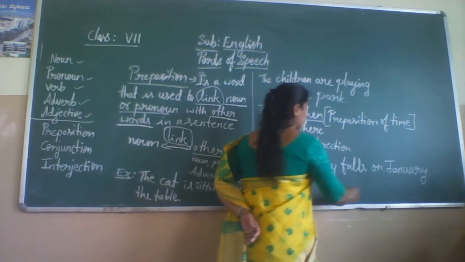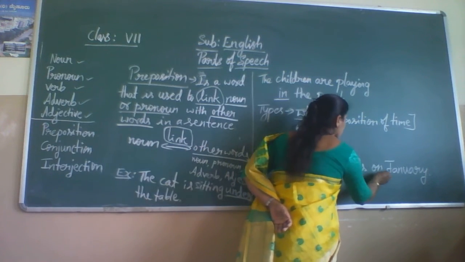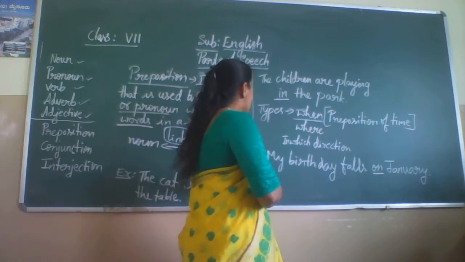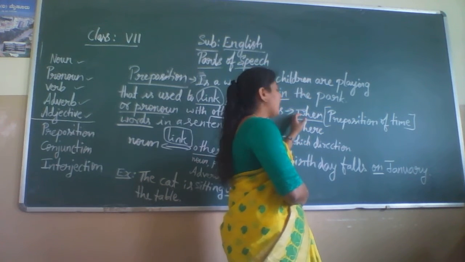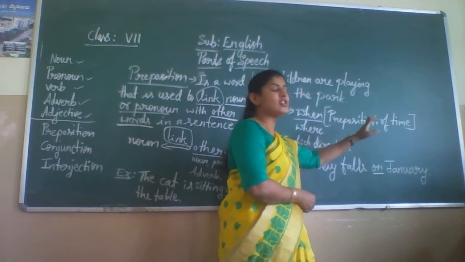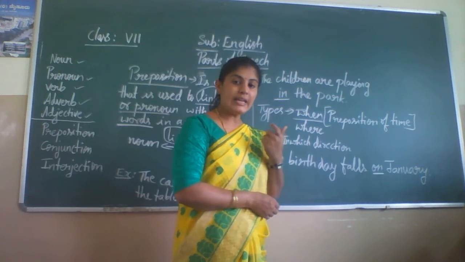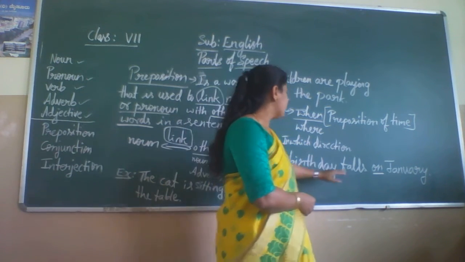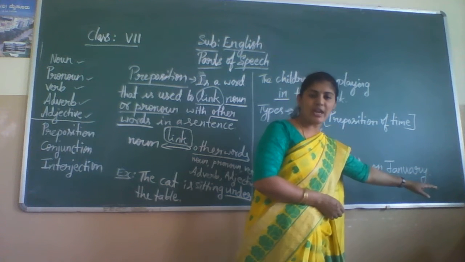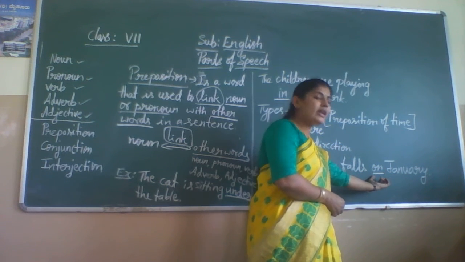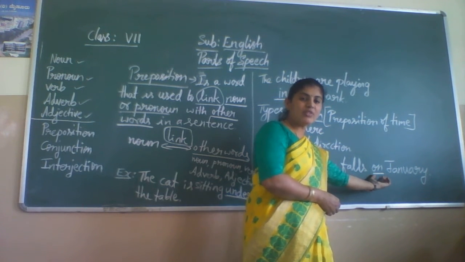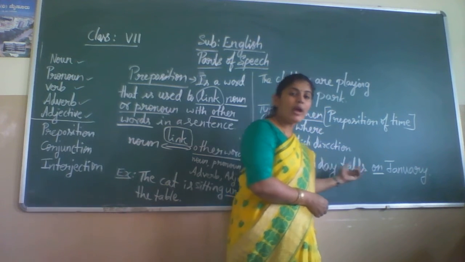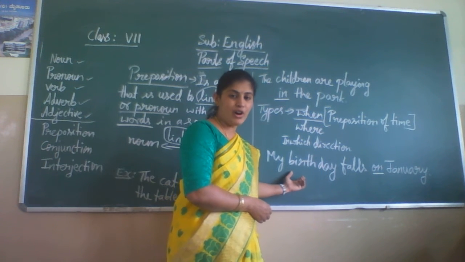Which is the preposition in the sentence? Yes, it's on. So in these three types, when indicates preposition of time. When indicates the time in the sentence. Here, on is a preposition which shows the time when your birthday falls.